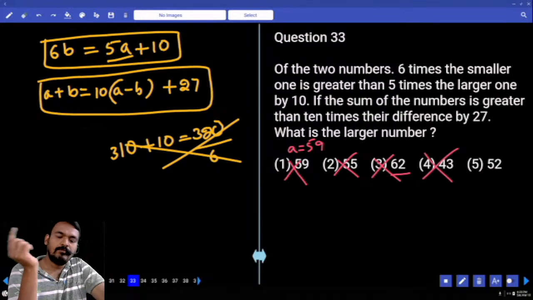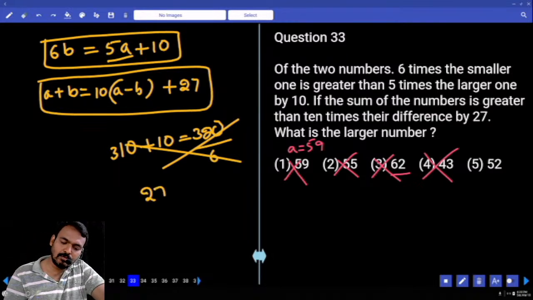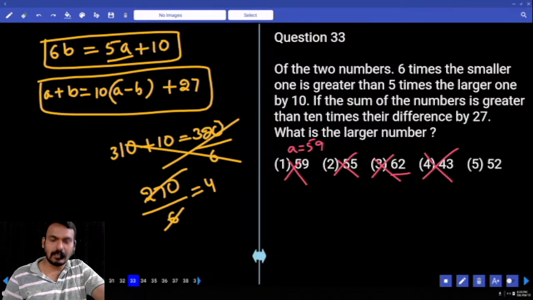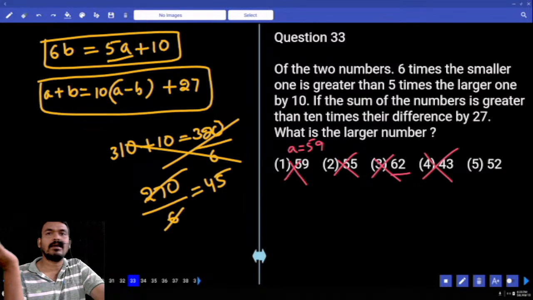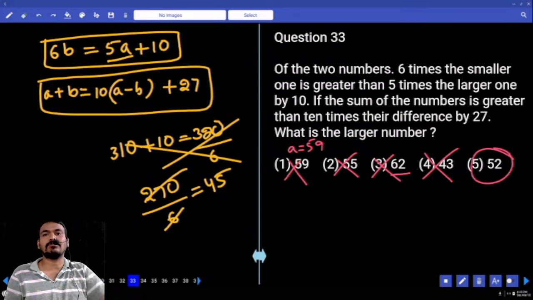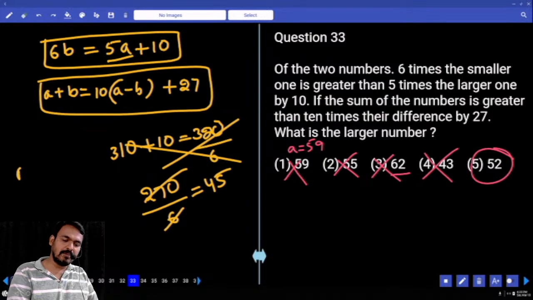52. 52 into 5, how much? 260. 260 plus 10, 270. Is 270 divisible by 6? Yes. 6 4s are how much? 24. Remaining 30. Means it is exactly divisible by 6. Means the answer is 52 or the remaining options? 52. Means the A value is 52, then the B value